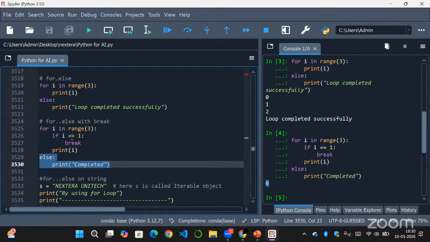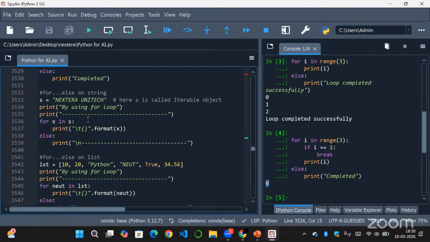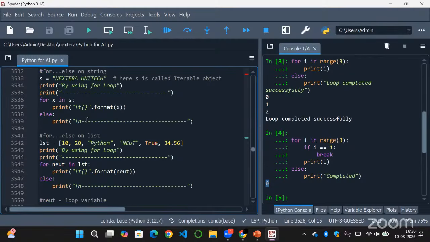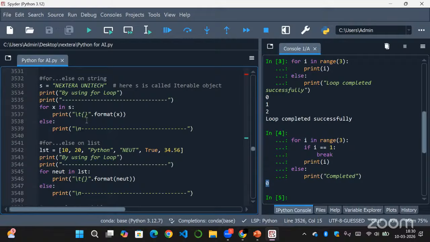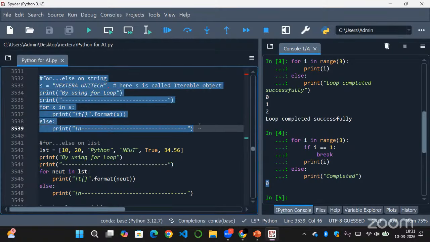Now moving on to the next. We have a for else on a string here. What happens here is a string is also an iterable object, right? So here I'm referring to this code. We have a string, NEXTERA UNITECH, in all capital letters.